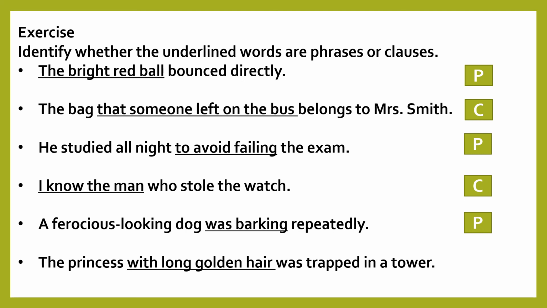The last sentence. The princess with long golden hair was trapped in a tower. The underlined group of words "with long golden hair" is a phrase. Again here it is a phrase because it does not contain a subject-verb combination.